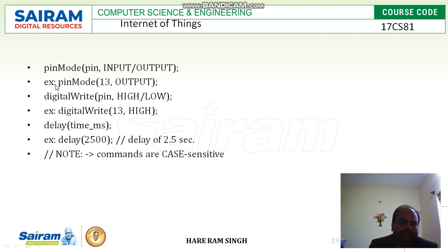So then we can set up this information. pinMode 13, OUTPUT. Then next is digitalWrite. Pin comma HIGH or LOW. I want to, for example, digitalWrite 13 comma HIGH.